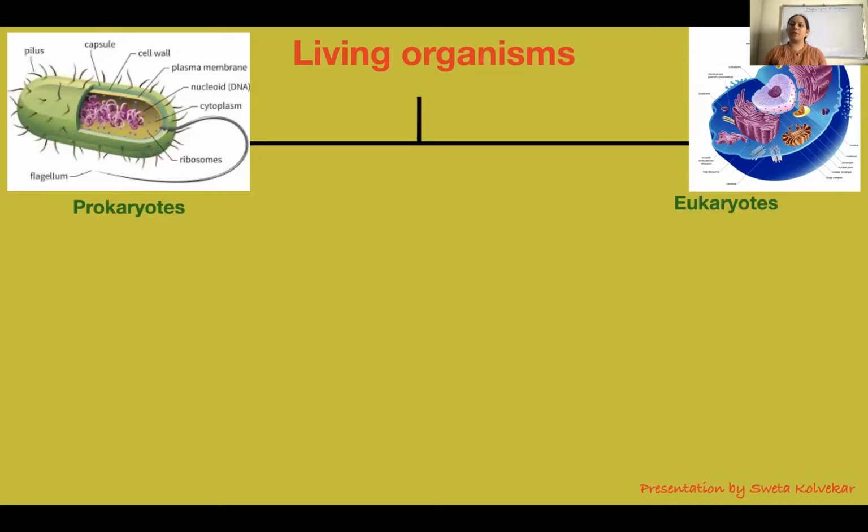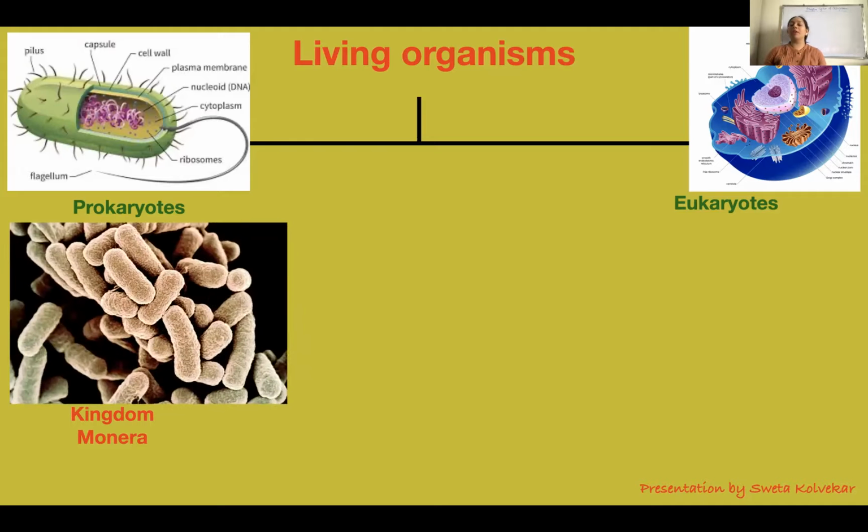Coming back to the prokaryotes, these have a simple, primitive type of cell, and the body of this organism is made up of only one cell, a single cell. That's why these organisms are referred to as unicellular organisms. All unicellular prokaryotic organisms are put under the group of kingdom Monera. And what do we have over here? We have bacteria. So all bacteria are put under our first kingdom, that is kingdom Monera.